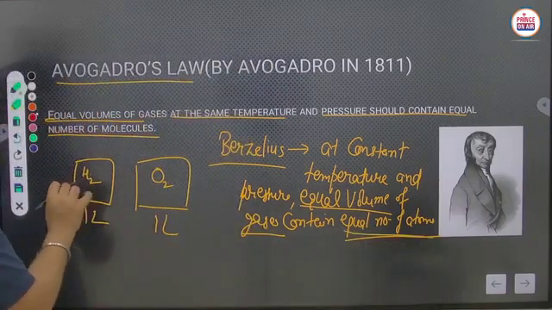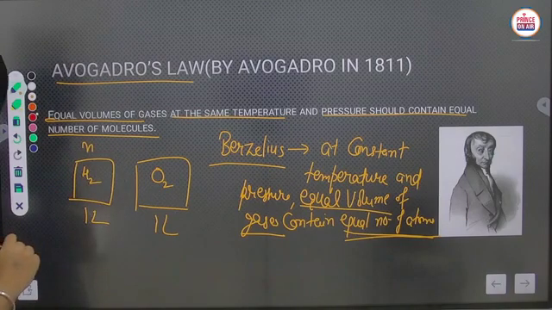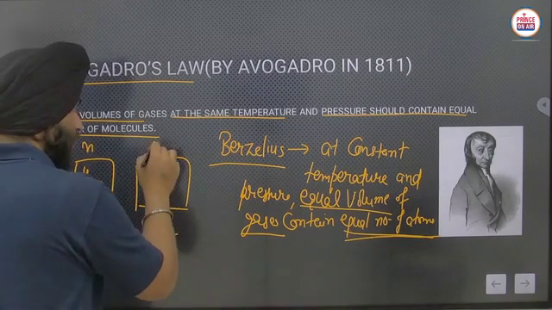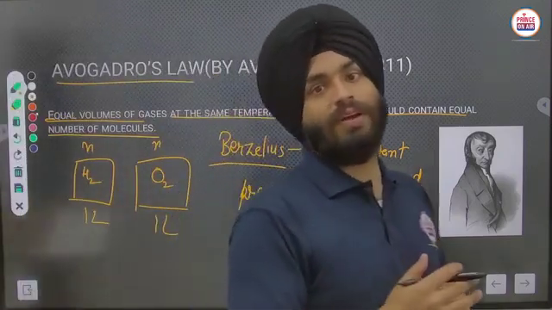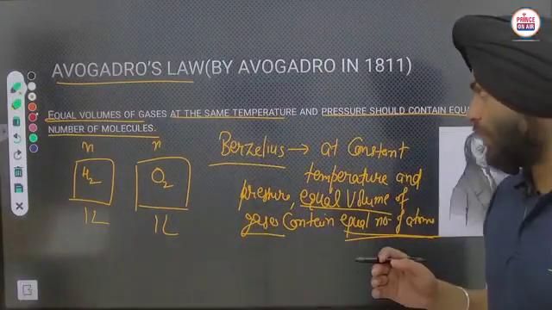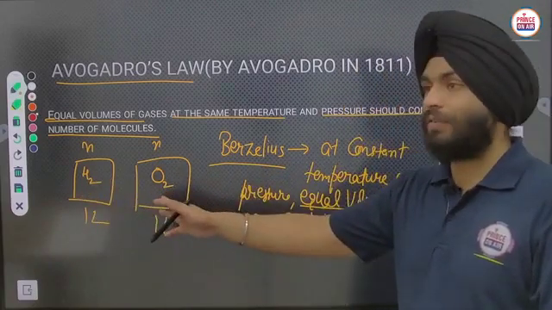Means if the number of atoms is n in this chamber, the number of atoms of oxygen will be n here also. So in that way he gave that definition. Is it clear now? If one has 10 molecules, the other will have 10 molecules.